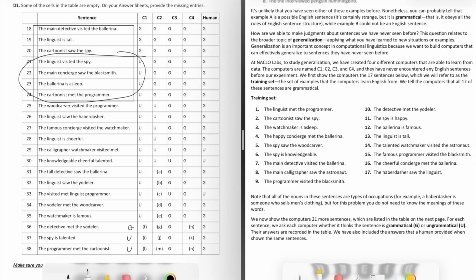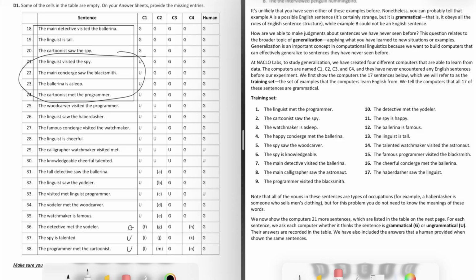So we could be figuring out a theory that the computer number 2 is focused mainly on whether certain parts of the sentences are in the right orders, whether they can be subjects or objects or describing words for subject, etc. And we can keep going to see if this is still true. We have a ballerina as a subject here, and we have asleep as a word you can describe something as. So that would align with sentence 23. And for 24, a cartoonist can be a subject here, and a programmer can be an object here. So that seems to make sense.